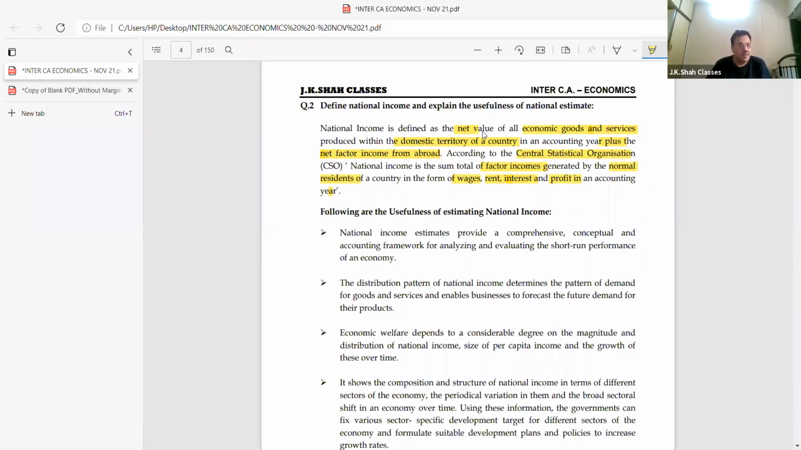First two definitions are clear, beta. Don't get me wrong. I said 2-3 mark questions. One question definitely would be define national income. So this is one part. Anyone having a doubt? No doubt. But chalo, let's go ahead.